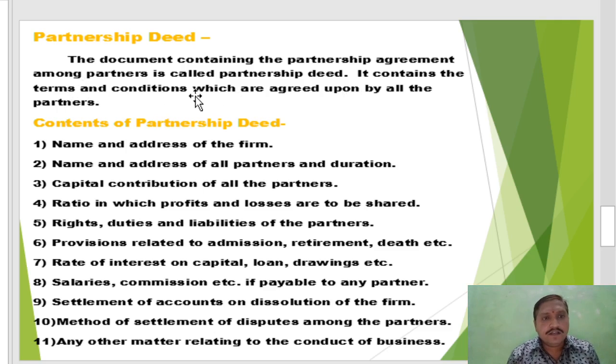We know in the secretarial practice subject in 11th commerce, we already studied documents for formation of company: memorandum of association, articles of association, prospectus, statement in lieu of prospectus.